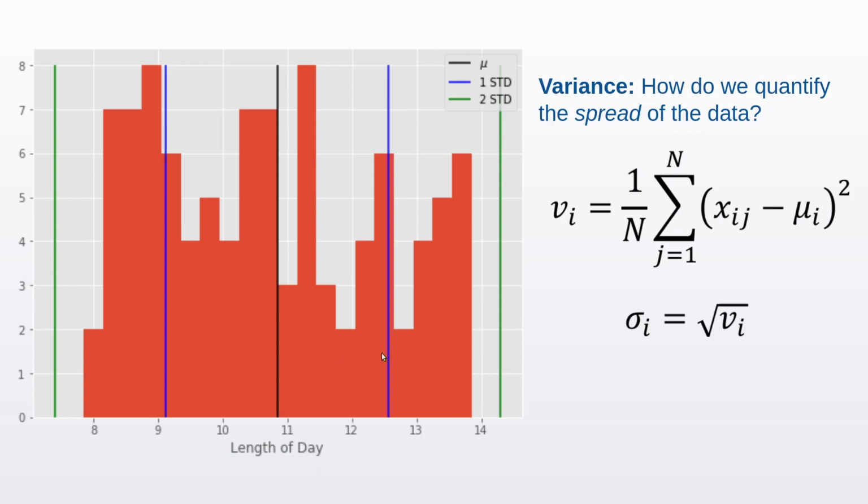If they fall between the first and the second standard deviation, like here or here, on either side, then we say that the values are moderately strange. But if they are more than 2 standard deviations away, that is either above this green line or below this green line, then we say that they are definitely outliers. So that's a quick and convenient way to judge whether some value is an outlier.